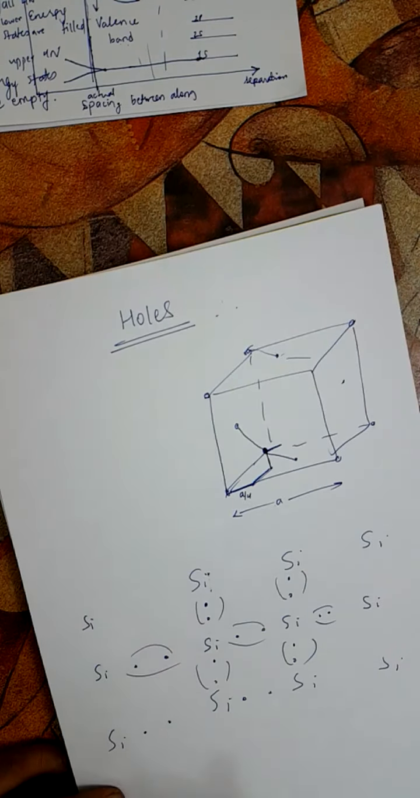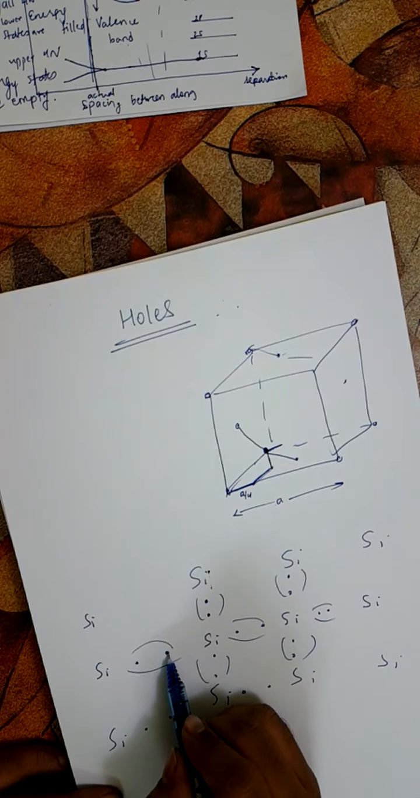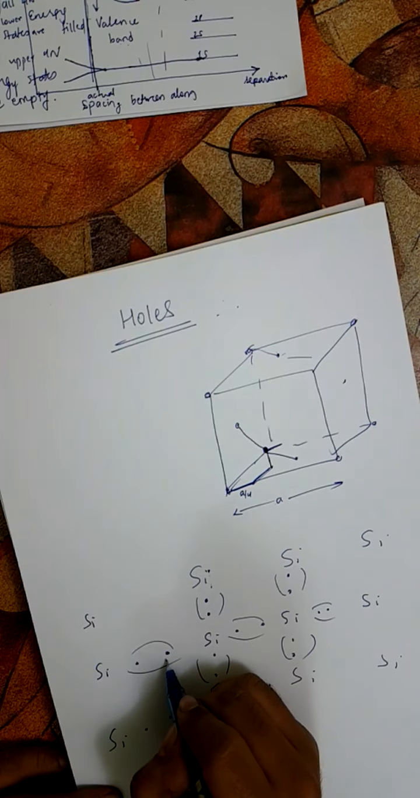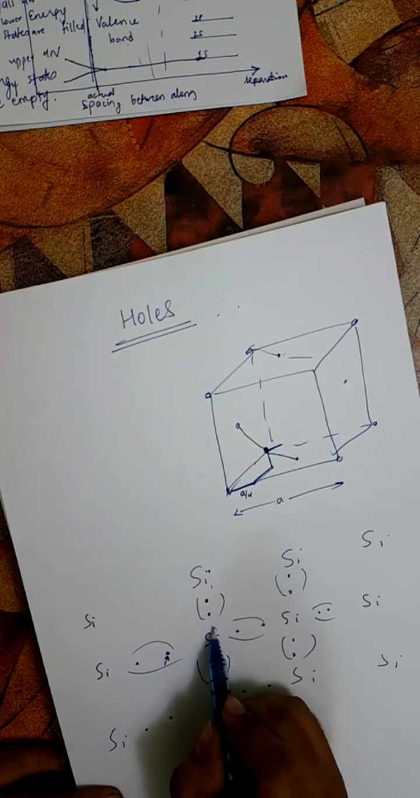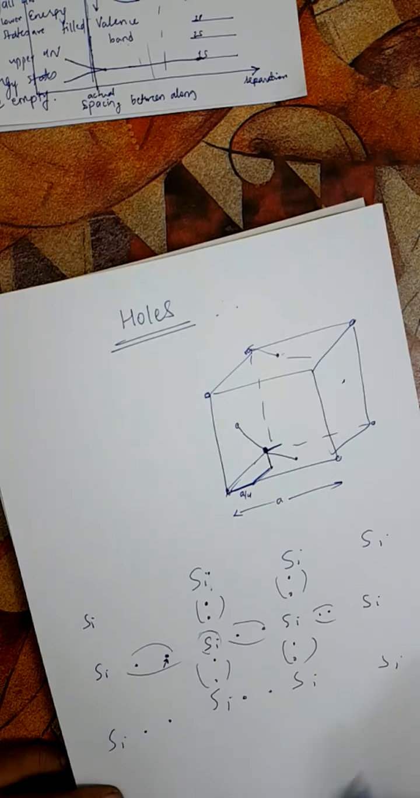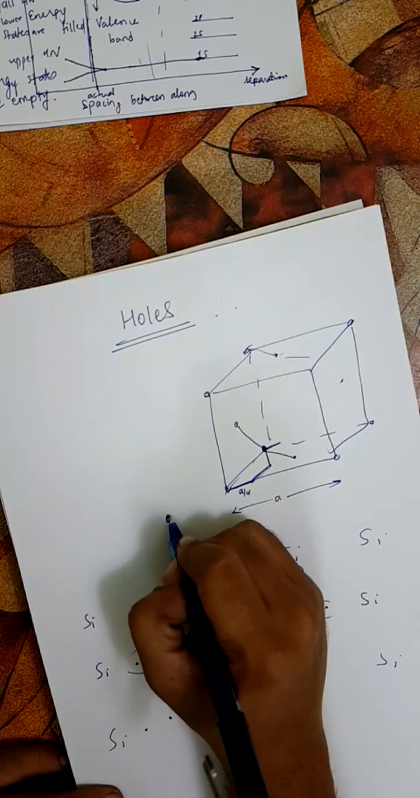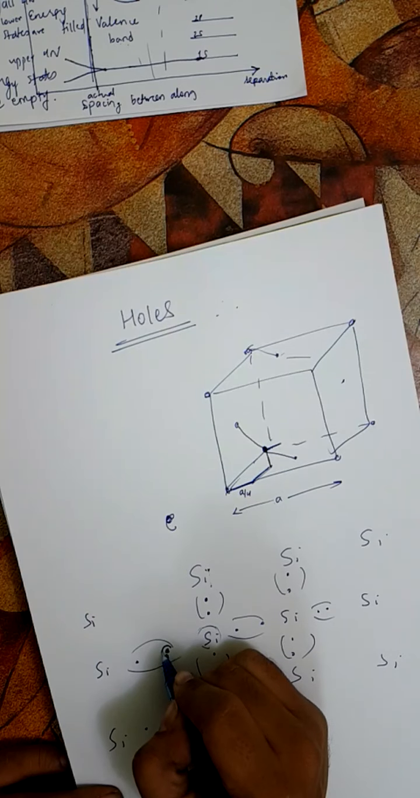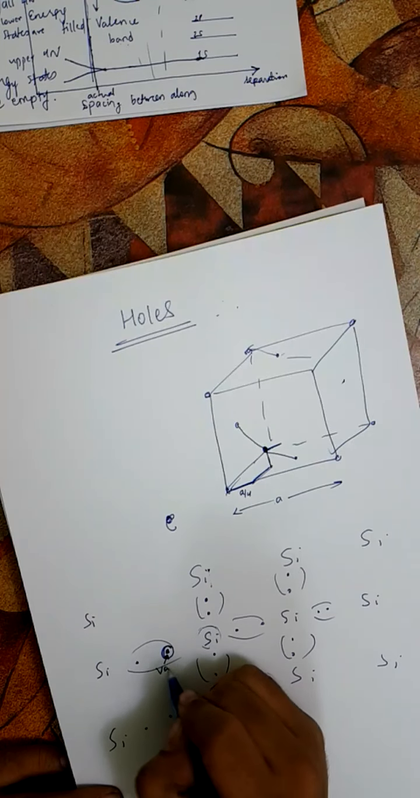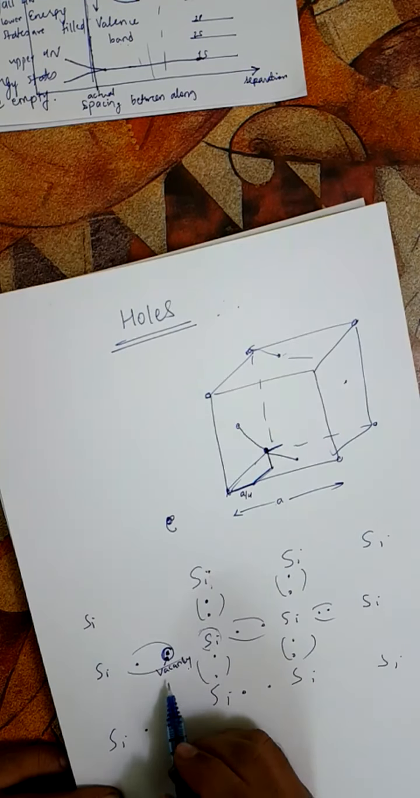Now what happens when an electron jumps from the valence band to the conduction band? For example, this electron here. If this electron jumps from valence band to conduction band, it is no more attached to this silicon atom and it can go anywhere around the crystal. So this electron is gone, and there is some kind of hollow or vacancy created. This vacancy, which is created because the electron is lost from here, is called a hole.